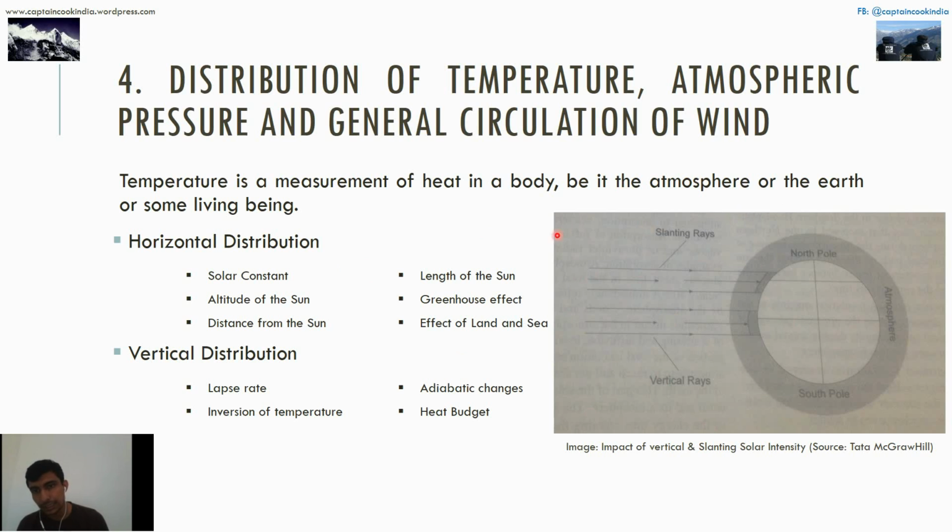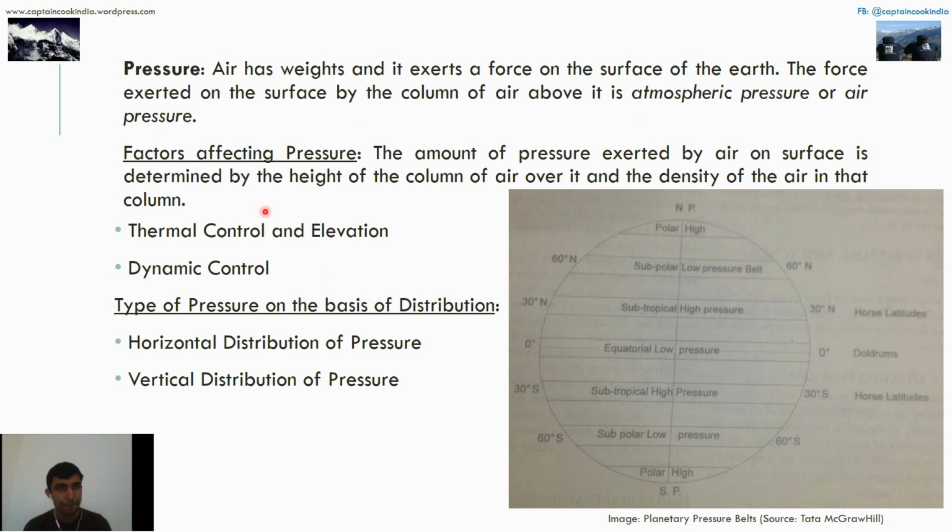Pressure. What is pressure? Air has weight and it exerts a force on the surface of the earth. The force exerted on the surface by a column of air above it is atmospheric pressure or air pressure.